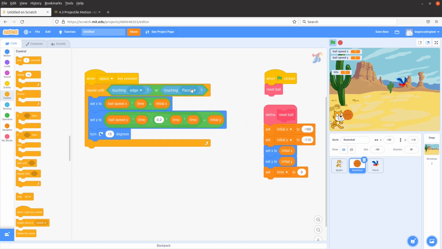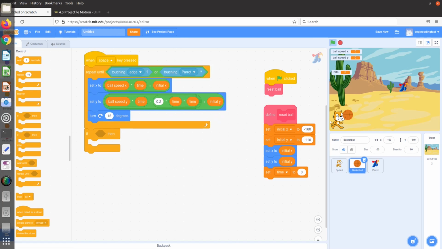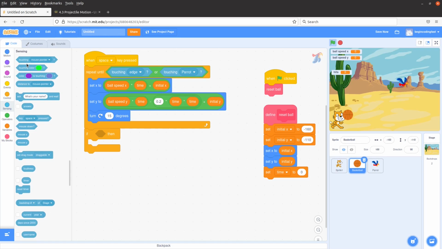Now let me turn back to the ball here. So I have set up the condition in which the ball is able to really take in the projectile motion when it is not touching the edge or when it is not touching the parrot. And then how about the case when the ball really touches the parrot? Let me show you my approach. If this case really happens, I have to do something. If the ball really touches the parrot, I have to really tell the parrot that you are being hit. So I have to broadcast something to the parrot.